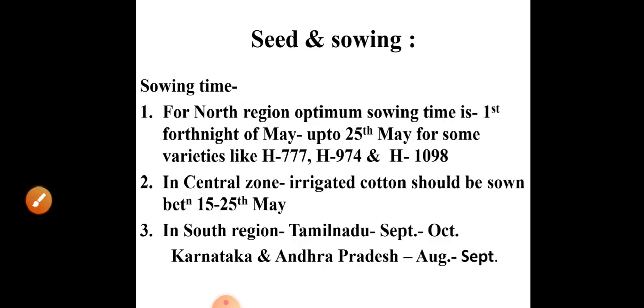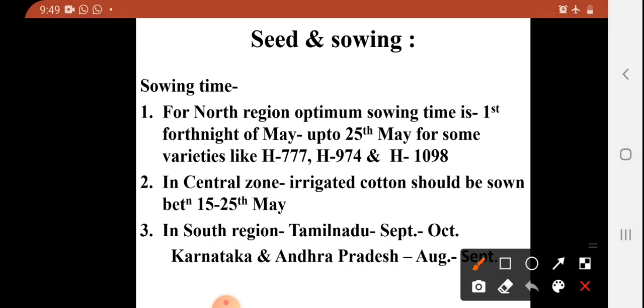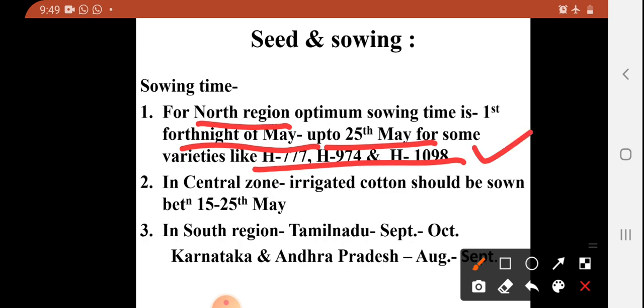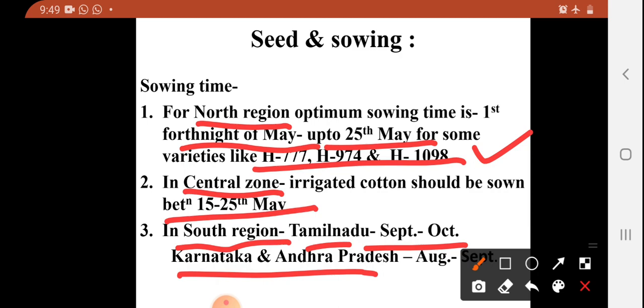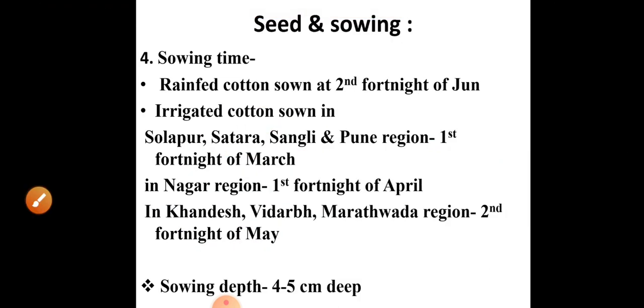Here is sowing time. Sowing time again varies according to region. In north region of India, this crop is cultivated from first fortnight of May up to 25th of May. So these are a few varieties cultivated according to this sowing time. In central zone of India, 15 to 25th of May. In south region of India, especially in Tamil Nadu, it is cultivated in September to October month, and in Andhra Pradesh and Karnataka August to September.